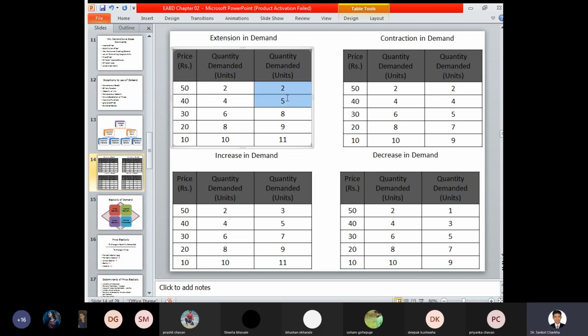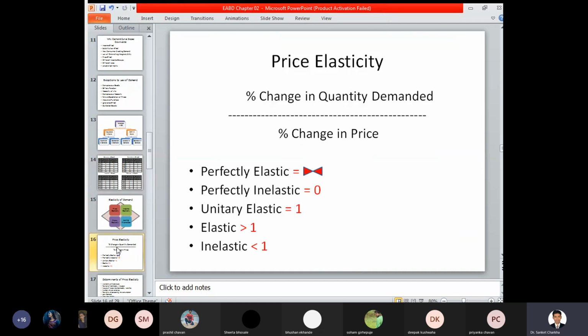Here we can say quantity demanded increases, and here quantity demanded is also increasing, and here too. Whether the quantity demanded is increasing or decreasing must be very clear to you, and accordingly you have to identify the price elasticity associated. So percentage change in quantity demanded divided by percentage change in price. Two factors, always two correlational factors we have to take into consideration.